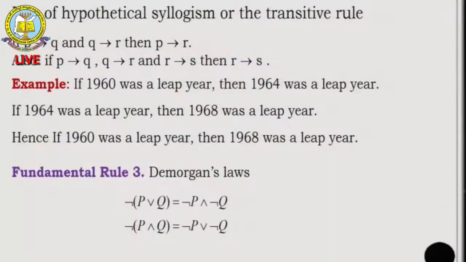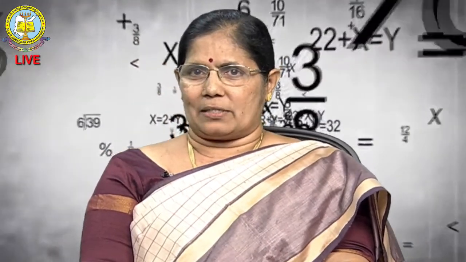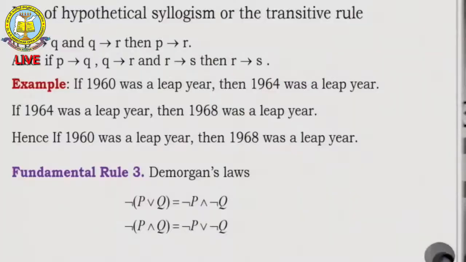In mathematics, using numbers also you can tell: if 1960 was a leap year, then 1964 was a leap year. If 1964 was a leap year, then 1968 was a leap year. So, what is your conclusion? If 1960 is a leap year, then 1968 was a leap year. So, the rule of hypothetical syllogism or transitive rule says that if P implies Q and Q implies R, then P implies R. That means (P implies Q) and (Q implies R) implies (P implies R) is a tautology.